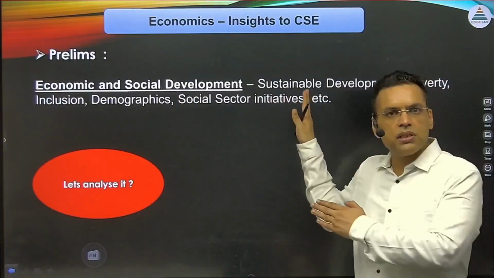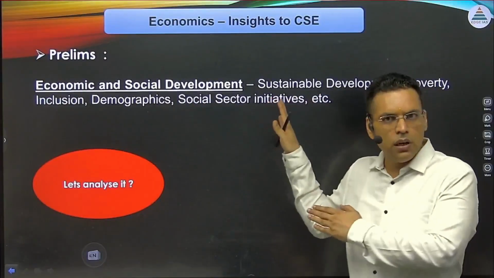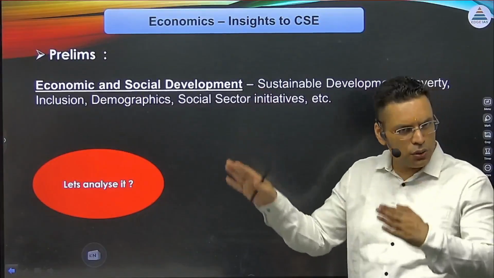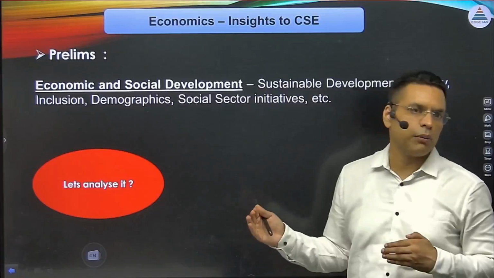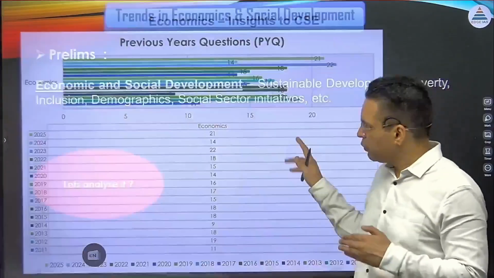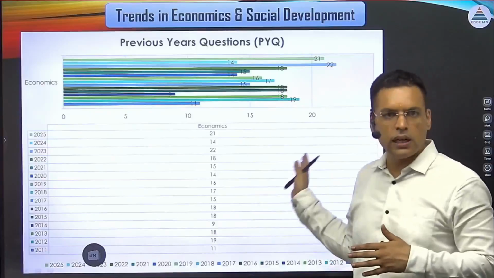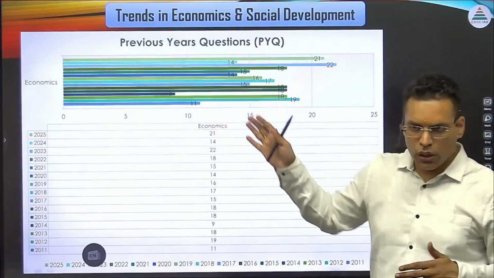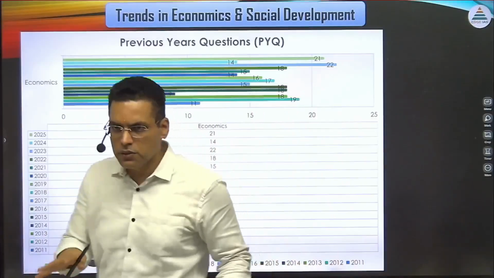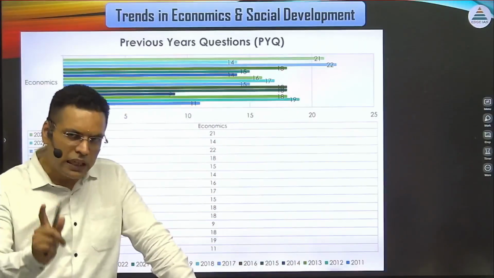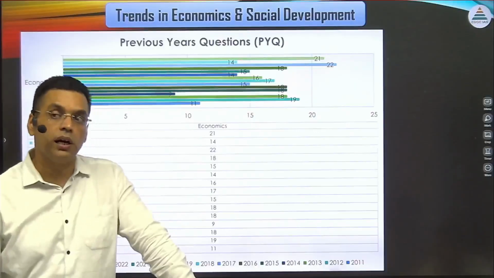If you add social sector initiatives, the government schemes, the welfare schemes, the social justice part, the social issues part, maybe 4 or 5 more questions can be added. So it's an extension of economics as a subject. If you add that, the number will automatically reach 22 to 25 questions. So this section is very rewarding if you make real effort. The outcome will be visible to you, unlike other subjects where the outcome is not visible.